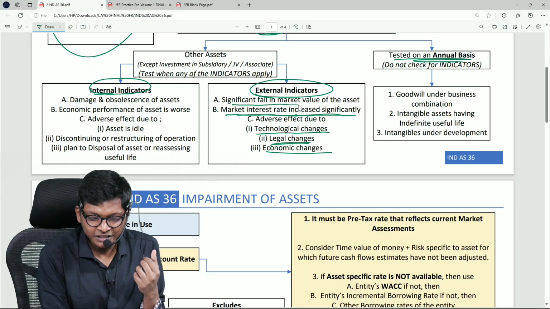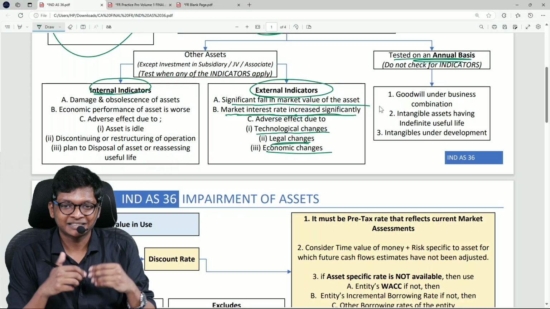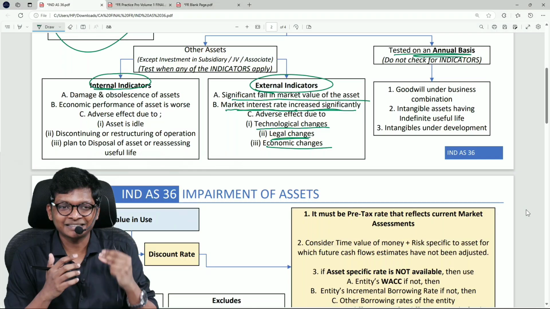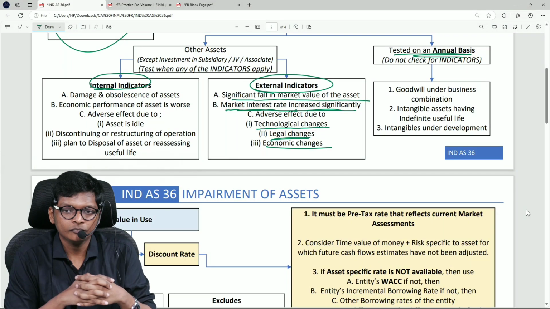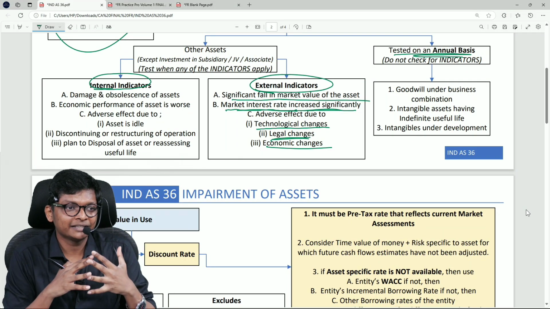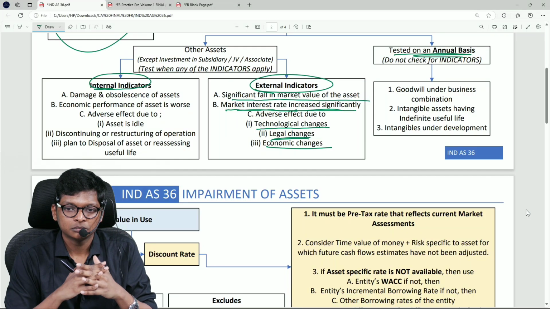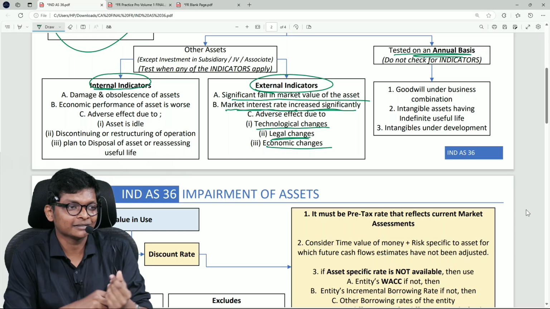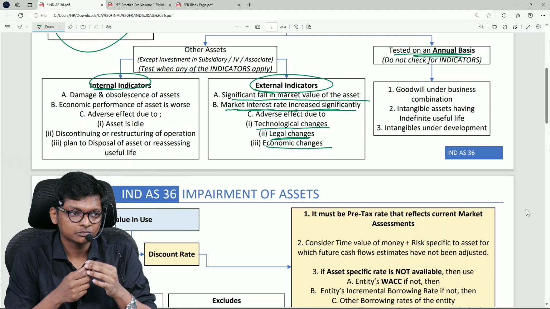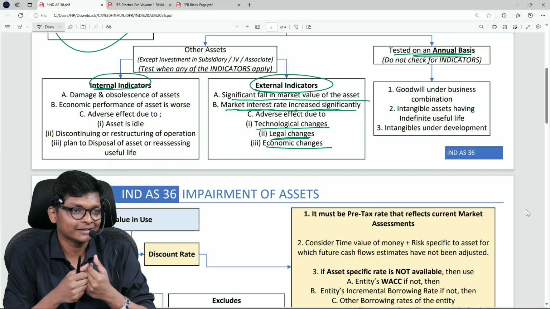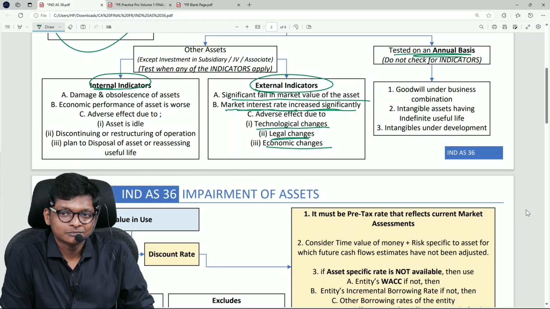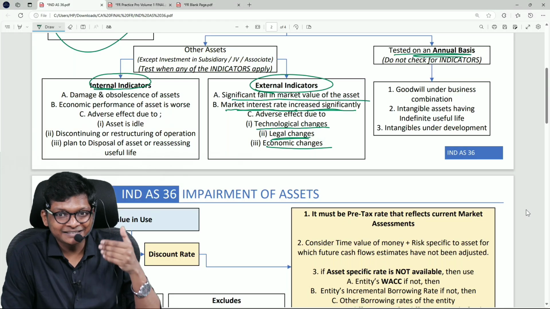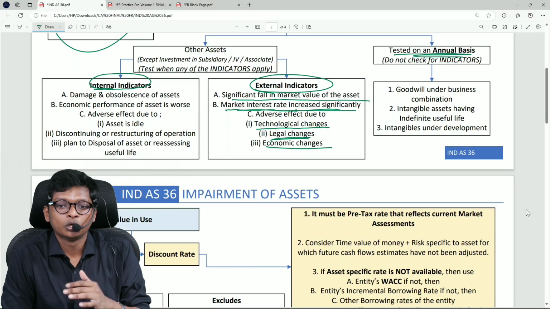Okay, next, significant fall in market value, iPhone example. Suddenly price dropped. Can you give me other examples apart from iPhone? One product is there, sir, suddenly price decreased. Some example, apart from iPhone. Don't tell Pixel, sir. Tomato is not an asset, no. Inventory not applicable. PlayStation. Okay, PlayStation. Once PS6 comes, PS5 value will drop like that.